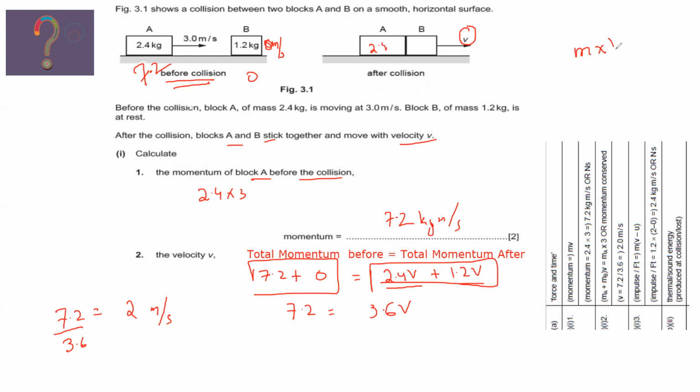Momentum is the product of mass and velocity. So the mass of A is 2.4 and the velocity is V, so it will be 2.4 V. For object B, the mass is 1.2 and it is also moving with the velocity V, so it is 1.2 V. And what is the total momentum of the objects after collision? That's 2.4 V plus 1.2 V.